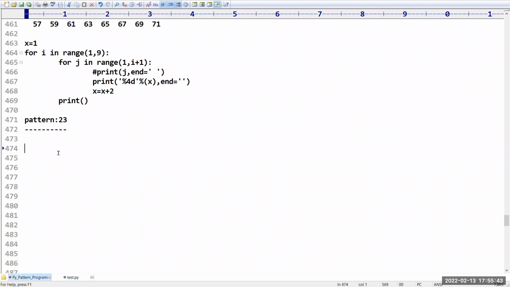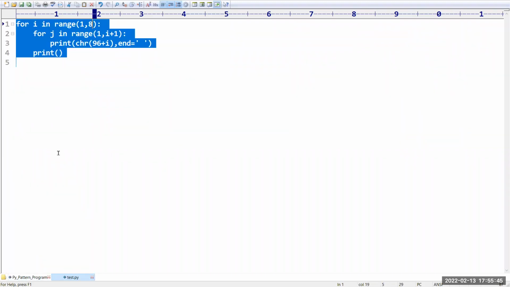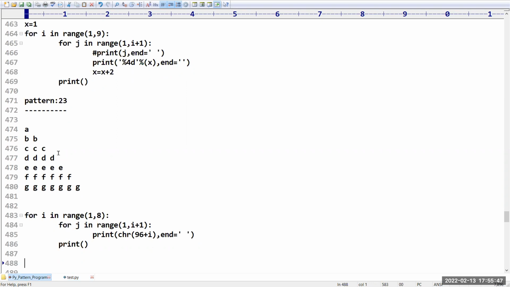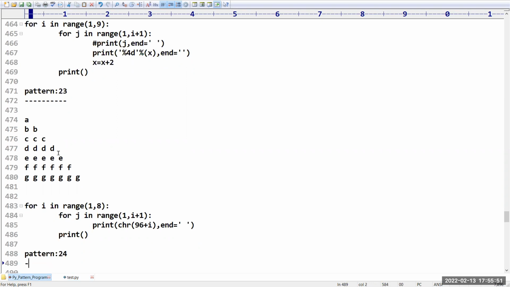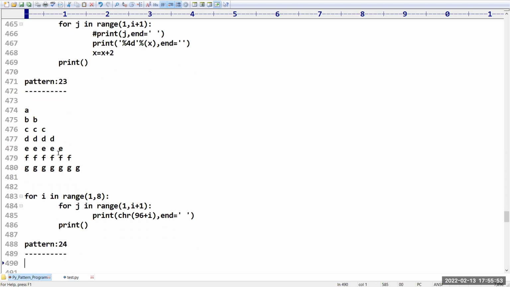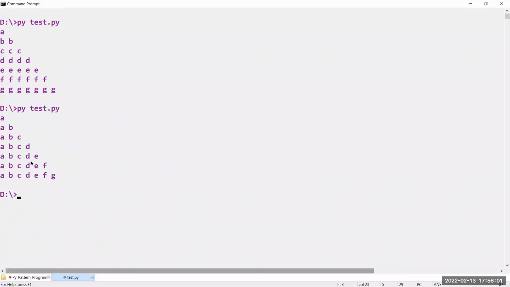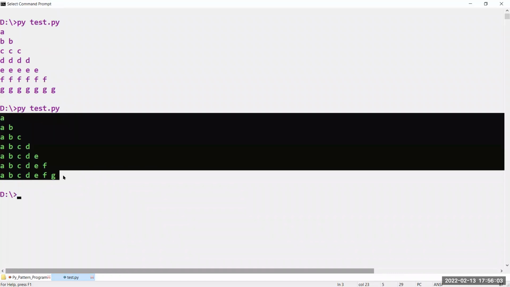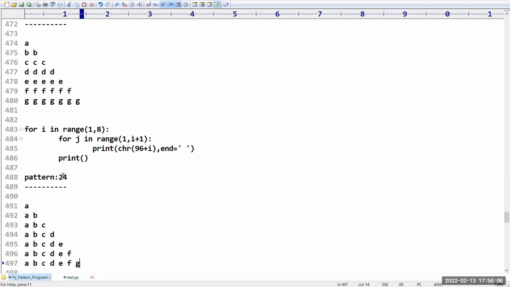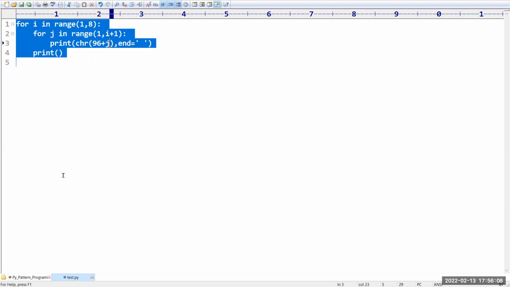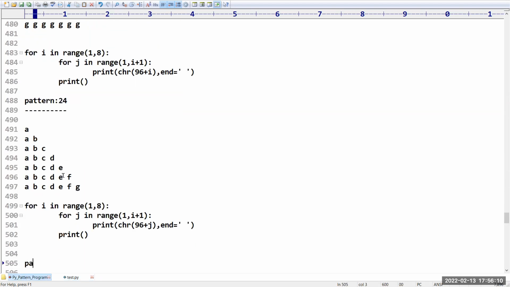Okay, for alphabets, sir, now I want row-wise. If you want row-wise, the only modification is that I need to add the j value. Beyond that nothing is there. Have you observed? Sir, A, B, B, B, C, C, C, like this we are going to get. Sir, it is the same kind of pattern even for alphabets, right?